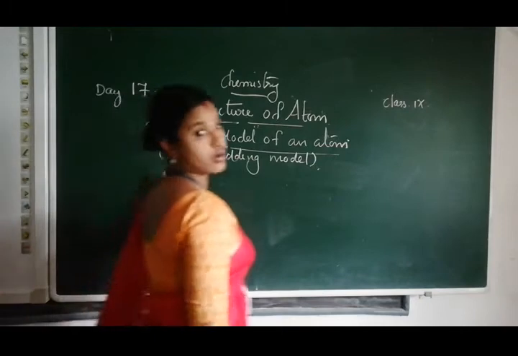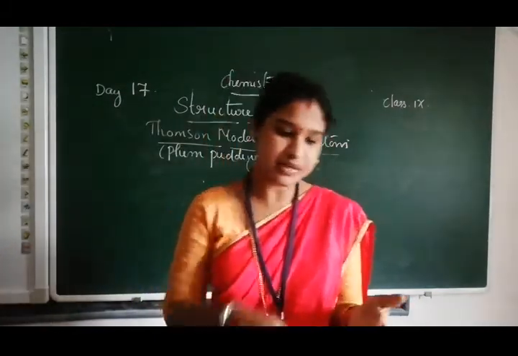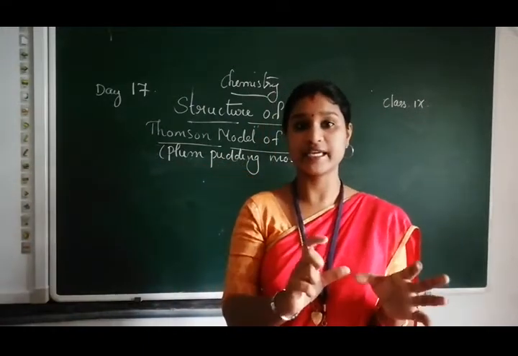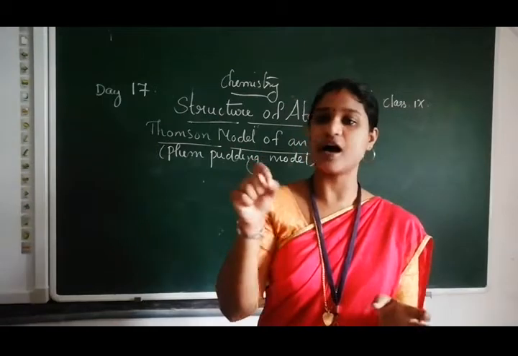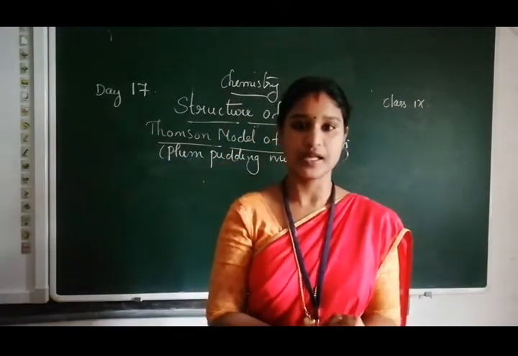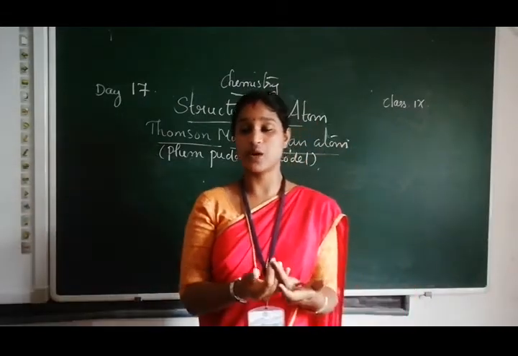Why is it so called? According to J.J. Thomson, the atom is a sphere in which the electrons are embedded, like a pudding where plums are embedded, where the plums are decorated over a pudding. So this is the model of an atom which was found by J.J. Thomson.